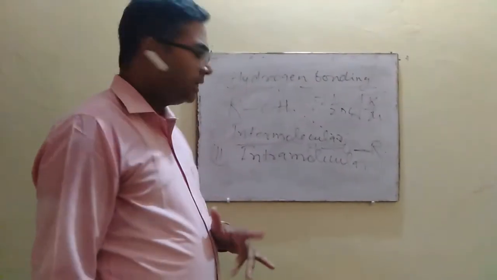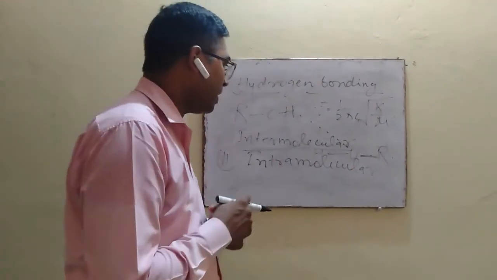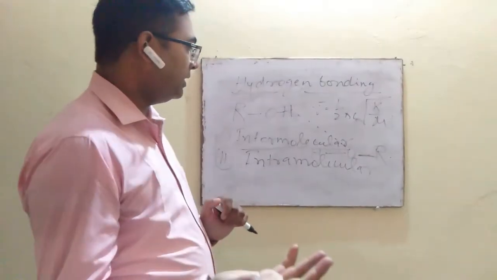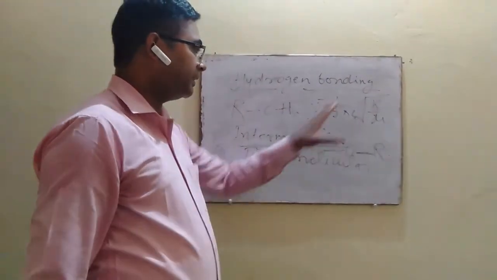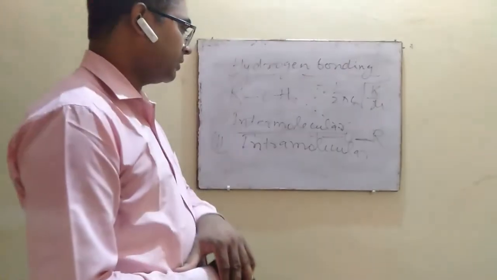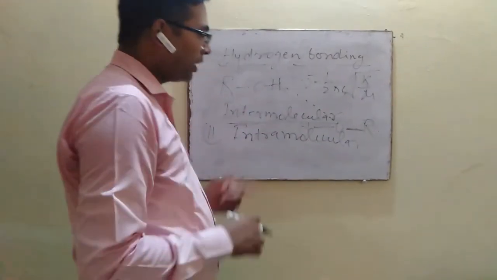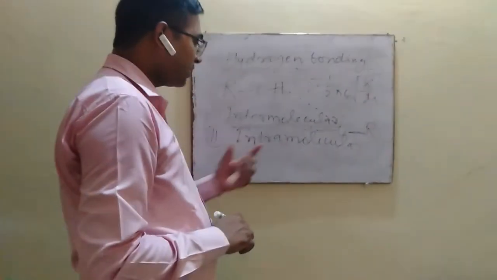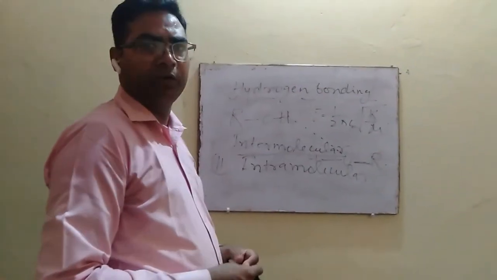but dilution does not affect the intramolecular hydrogen bonding. So if intermolecular hydrogen bonding occurs in any compound and it is diluted, then the effect of hydrogen bonding disappears in the spectra of the compound, but the effect of hydrogen bonding is not affected in compounds which have intramolecular hydrogen bonding.